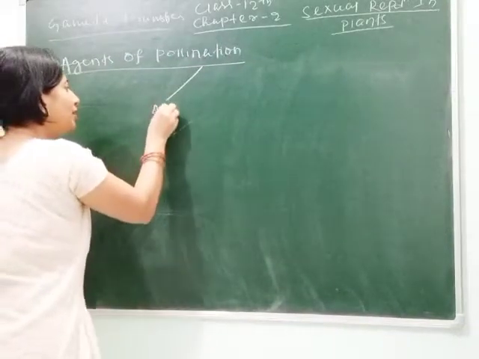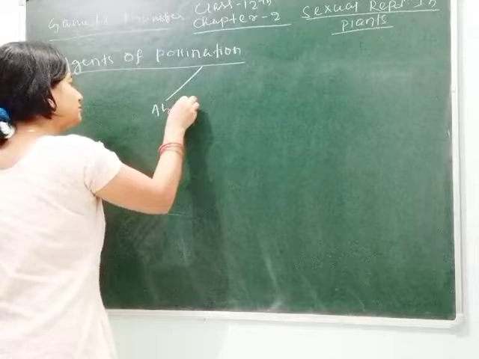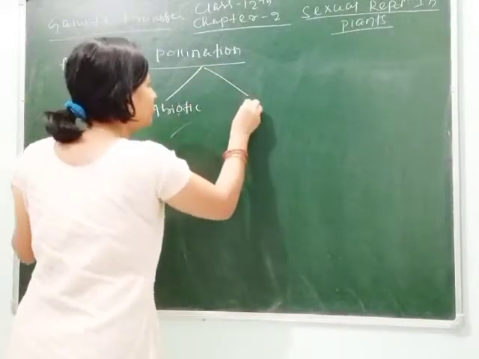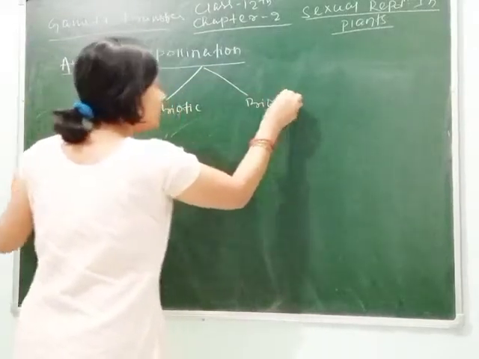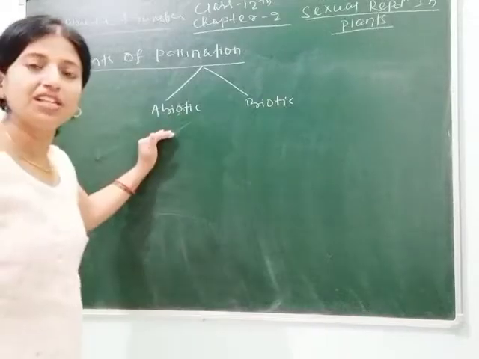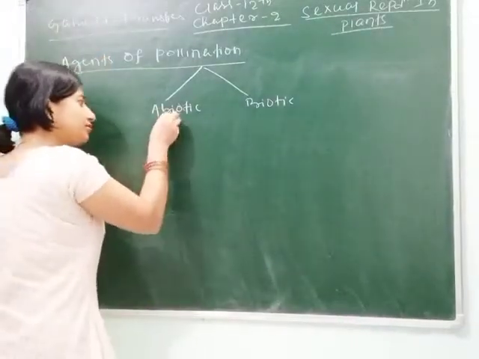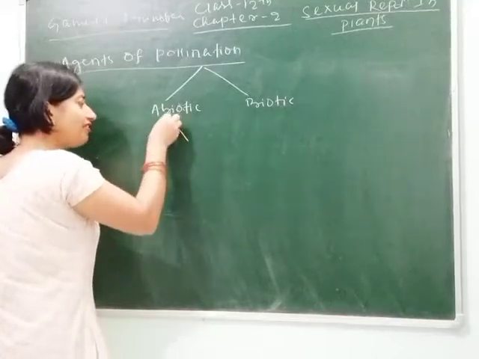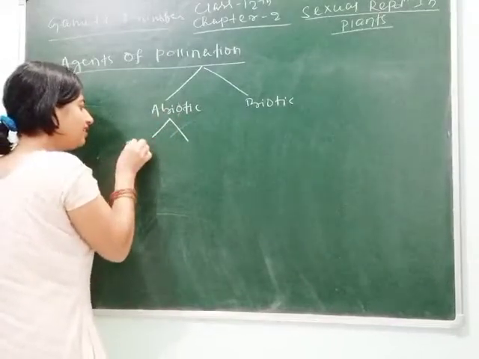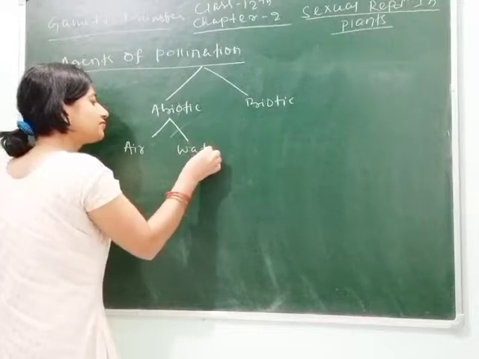One is abiotic and another is biotic. Abiotic pollination means when pollination takes place through non-living agents. One is air and one is water.